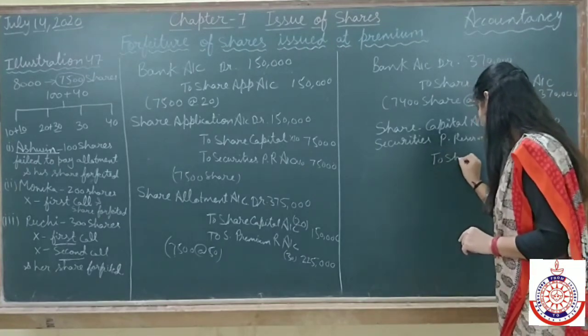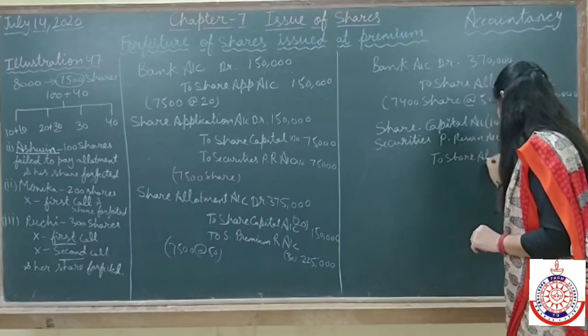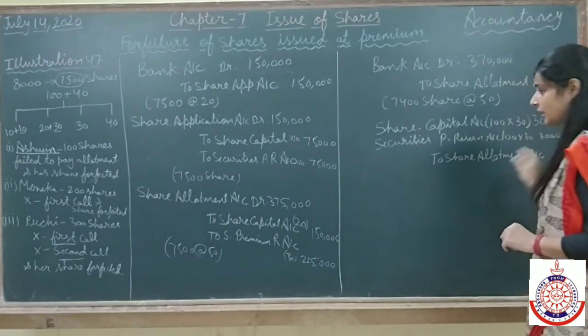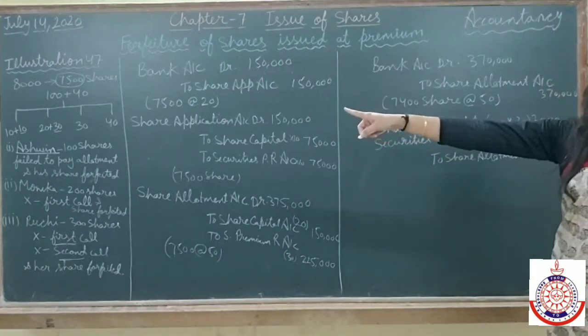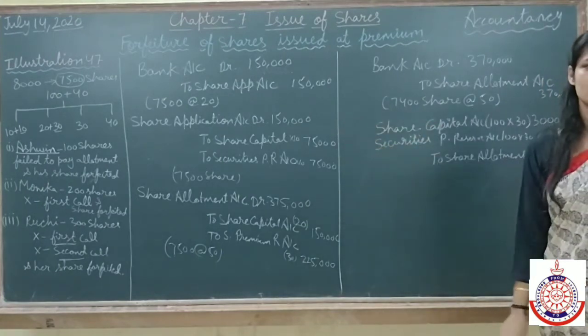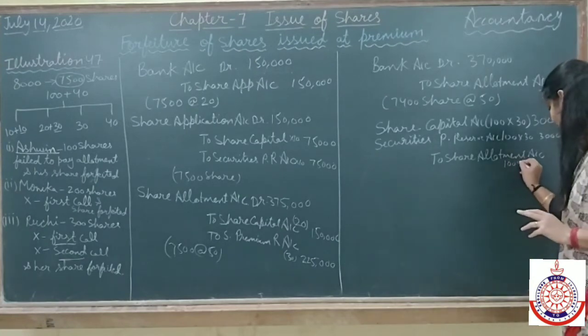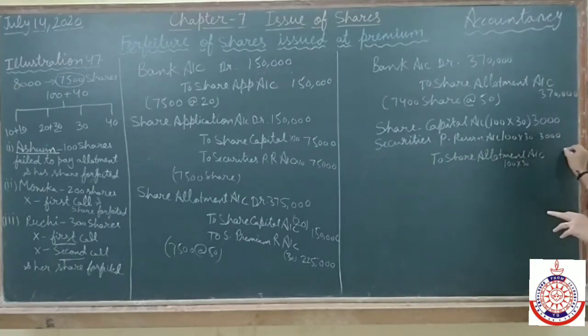Allotment has failed to pay. Here I will write share allotment account. Now the complete allotment amount, the securities premium also we have not received, and the amount also we have not received. Means 100 into 50, which is 5,000 on the credit side.